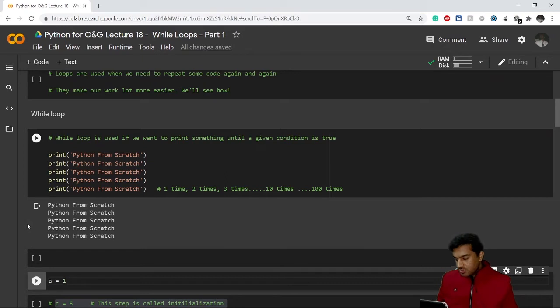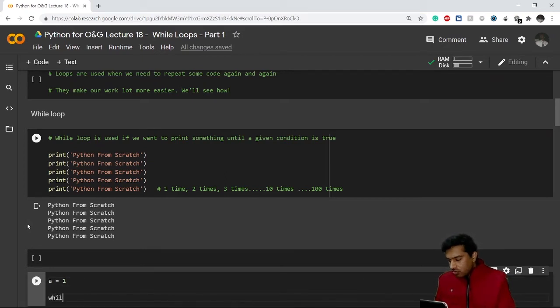Now, for writing a while loop, just write while, and after that write the condition. Let's say I want to write A less than or equal to 101. Okay, let's take a simple example and write 5 here.